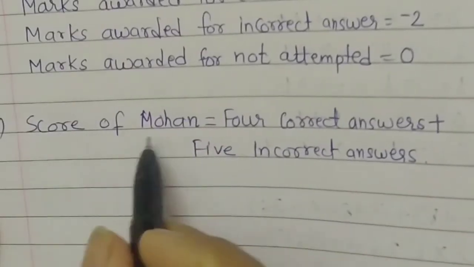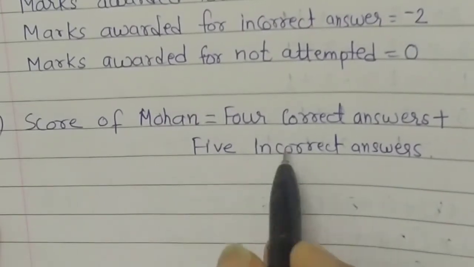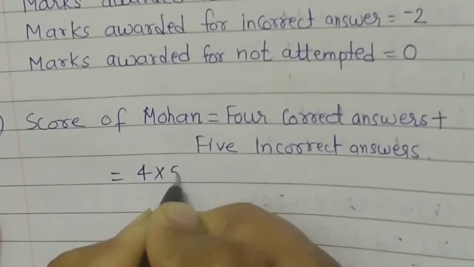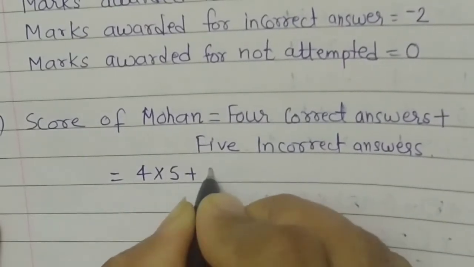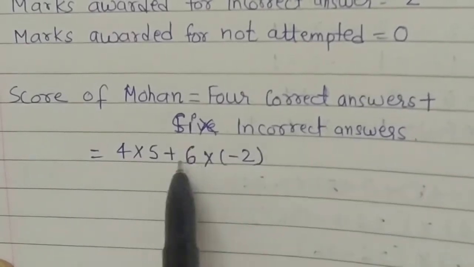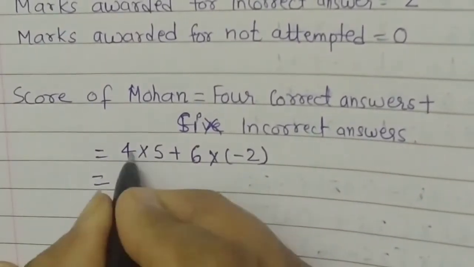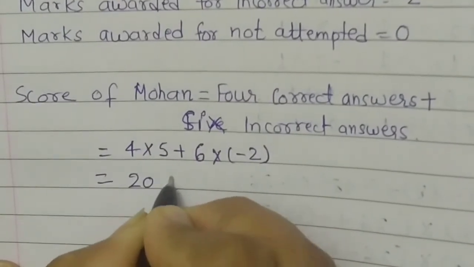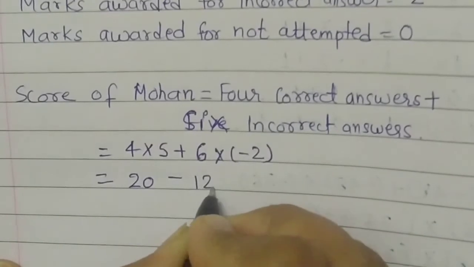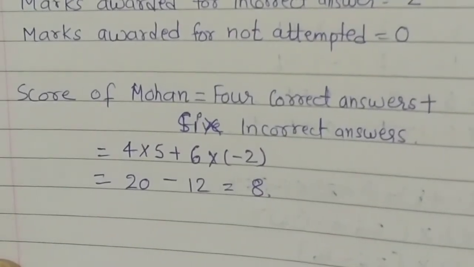First is the score of Mohan, which is equal to 4 correct answers plus 6 incorrect answers. So we write it as 4 multiplied by 5 plus 6 multiplied by -2. So it is 4 5s are 20, minus 6 2s are 12, which is equal to 8. So the score of Mohan is 8.